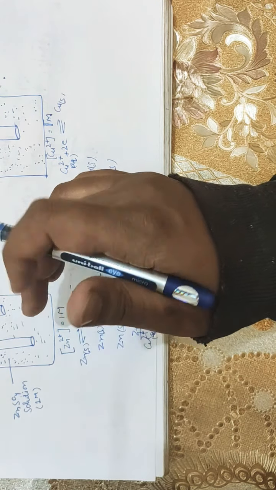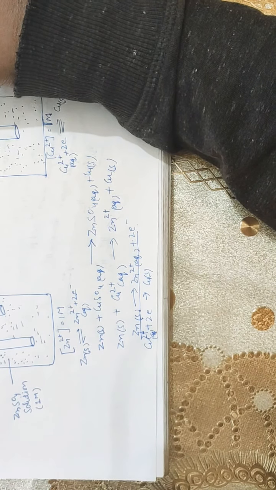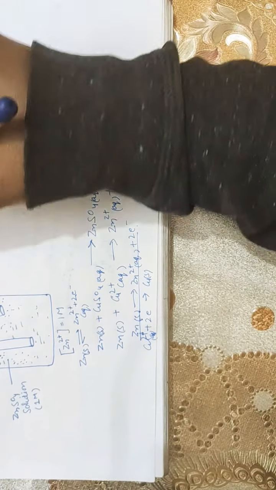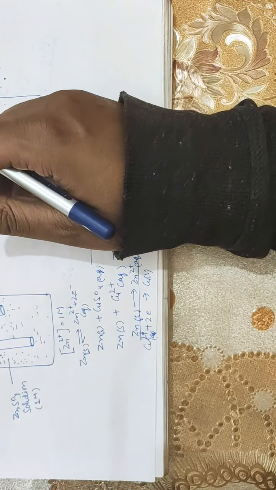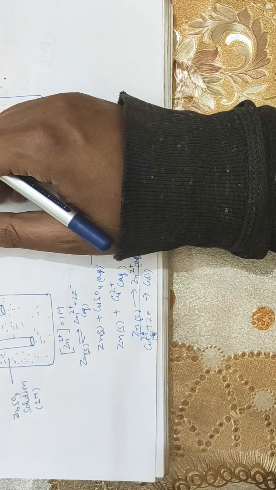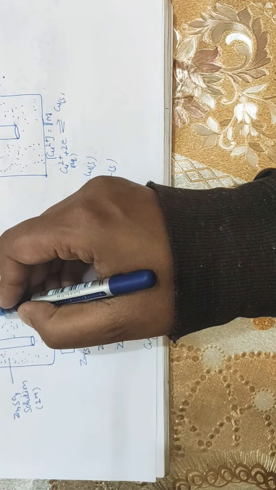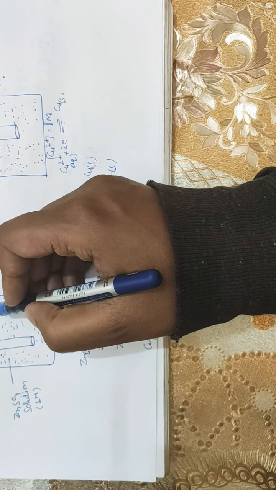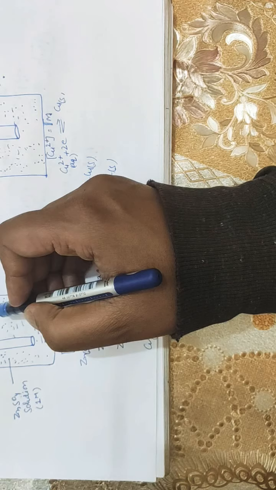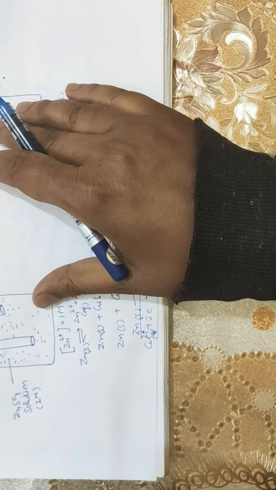The two openings of the U tube are plugged with some porous material such as glass wool or cotton. So this is the complete arrangement of this electrochemical cell.